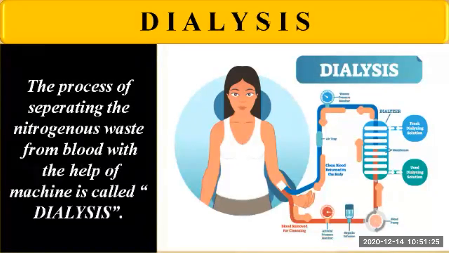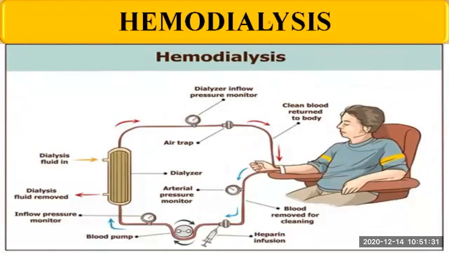About 500 ml of blood is sent at one time through this machine, and the purified blood is reinfused into the body of the patient. It is a procedure in which a dialysis machine and a special filter called an artificial kidney, or a dialyzer, are used to clean the blood. This is done with the help of a minor injury in our body. This hemodialysis is the procedure in which the dialysis machine and a special filter called the dialyzer are used.